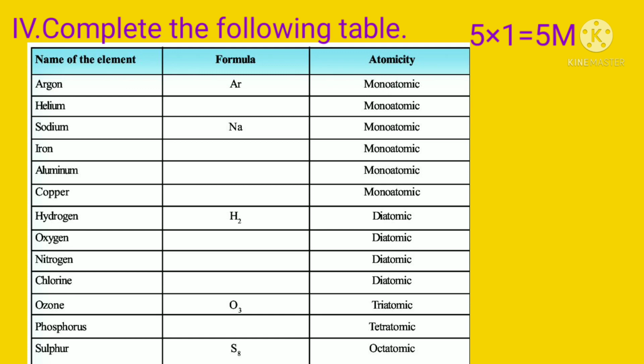Argon, formula Ar, monoatomic; helium, dash, monoatomic; sodium, Na, monoatomic; iron, dash, monoatomic; aluminium, dash, monoatomic; copper, dash, monoatomic; hydrogen, H2, diatomic; oxygen, dash, diatomic; nitrogen, dash, diatomic; chlorine, dash, diatomic; ozone, O3, triatomic; phosphorus, dash, tetraatomic; sulfur, S8, octaatomic.